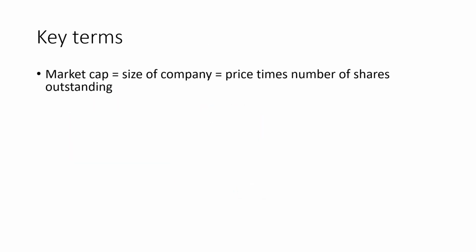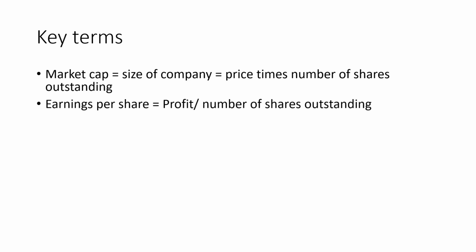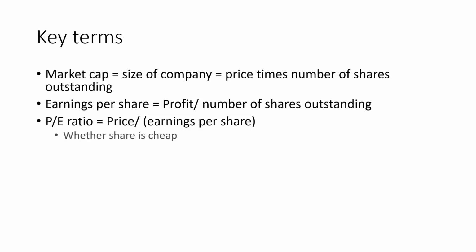Okay, so let's recap the key terms again. Market cap is the size of the company, its price times the number of shares outstanding. Earnings per share is profit divided by the number of shares outstanding, profit per unit share. Price to earnings ratio is the actual share price divided by the earnings per share, profit per share. So what is the price multiple we are paying per unit profit of the company per share? It tells us whether the share price is cheap or expensive. As we saw in the example today, Delta was cheap whereas Microsoft was not, and we compare all of them with the S&P 500 price to earnings ratio.